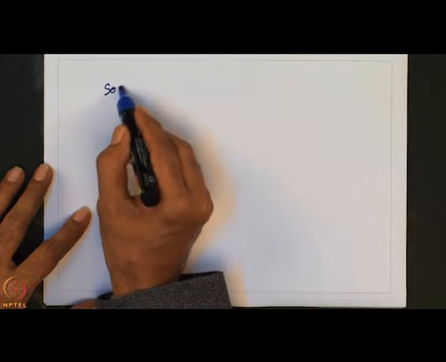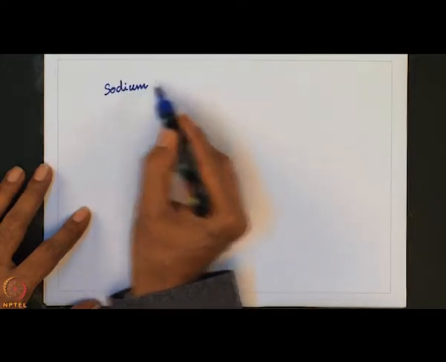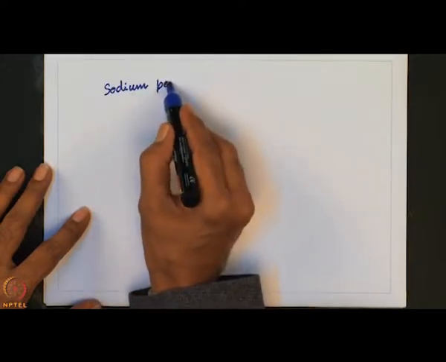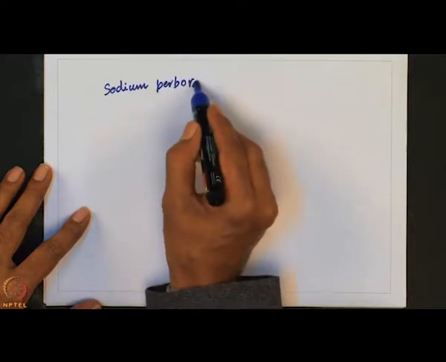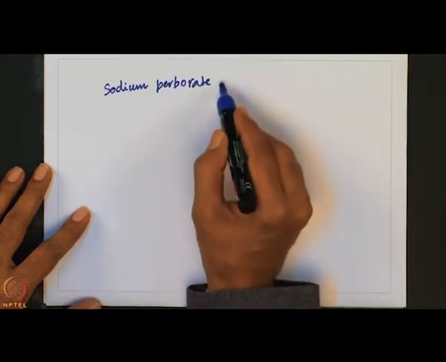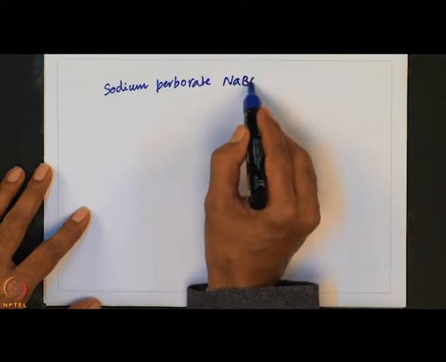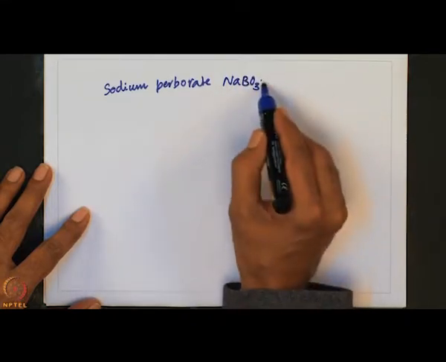Sodium perborate. So, another interesting molecule. So, this is NaBO3·4H2O.